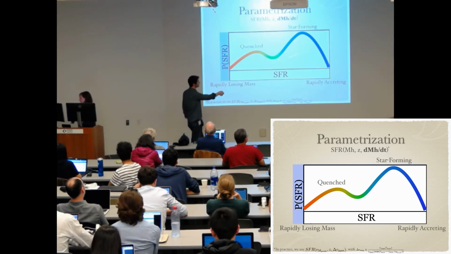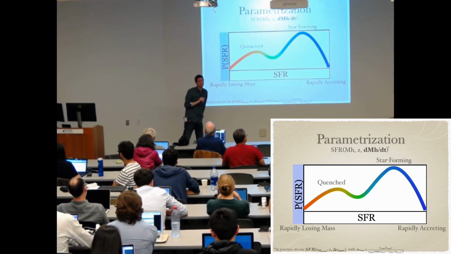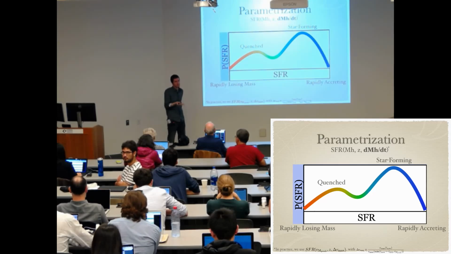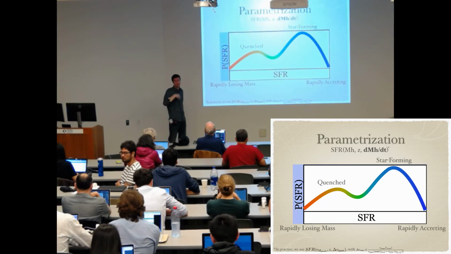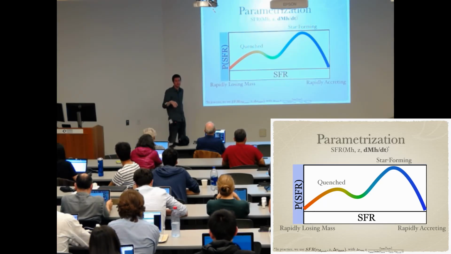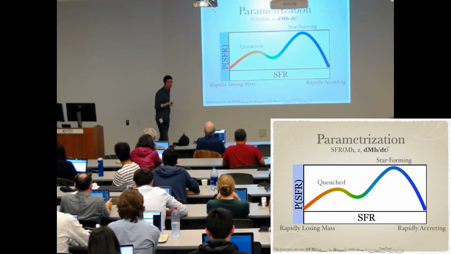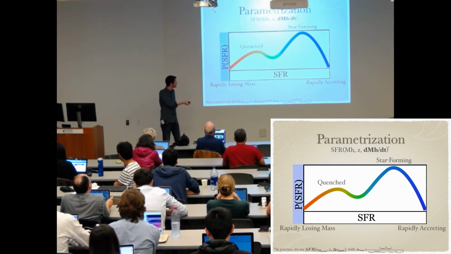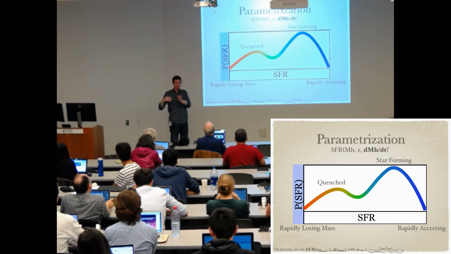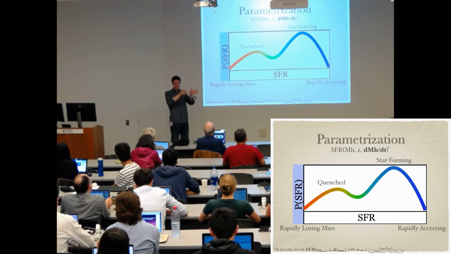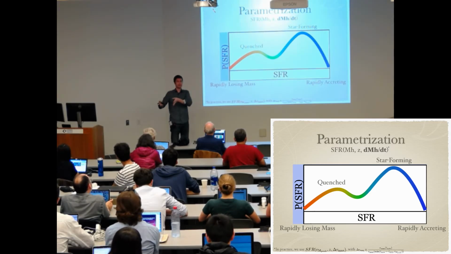But of course, we also introduce some scatter here. And so that means if we don't have perfect correlation between halo assembly and galaxy assembly, then we also have some internal stochastic scatter that we introduce. And so then the other question was about abundance matching. And I just want to take this opportunity to say that although abundance matching grew into this type of modeling, the relationship between abundance matching and empirical modeling today is more like the relationship between caterpillars and butterflies. So even though it grew out of it, they're really different species now.